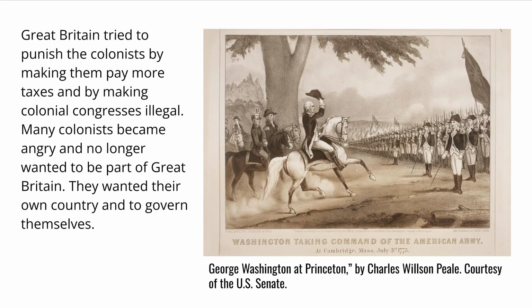Great Britain tried to punish the colonists by making them pay more taxes and by making colonial congresses illegal. Many colonists became angry and no longer wanted to be part of Great Britain. They wanted their own country and to govern themselves.